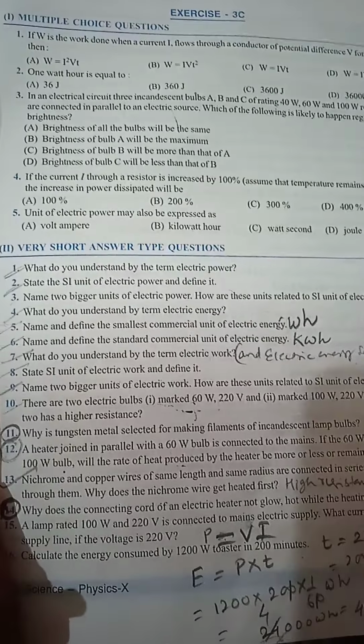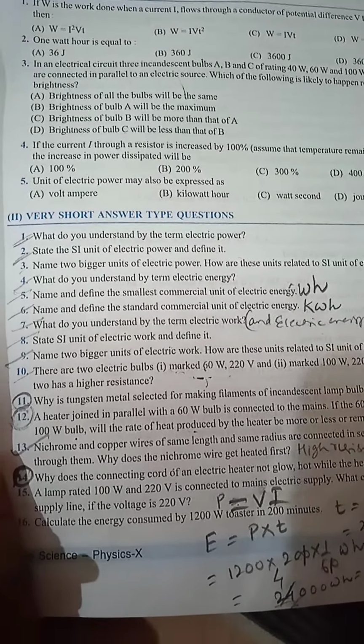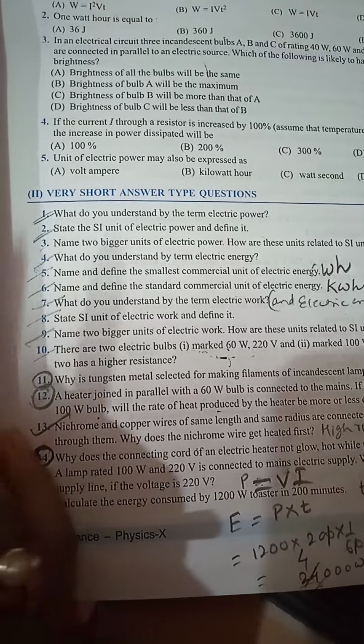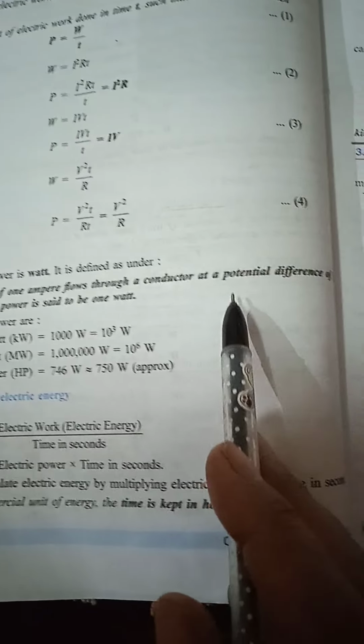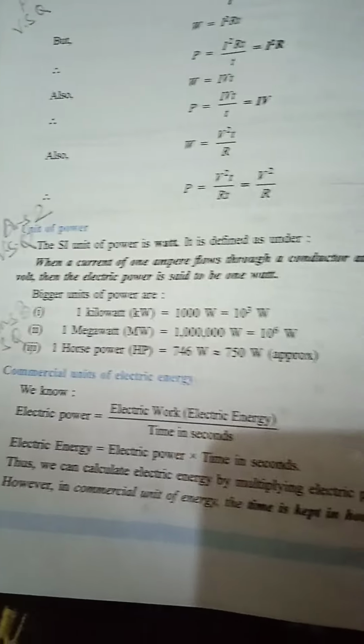Then question number 2, state SI unit of electric power and define it. SI unit of electric power is watt, and the definition you can write from page number 144. When a current of 1 ampere flows through a conductor at a potential difference of 1 volt, then the electric power is said to be 1 watt.